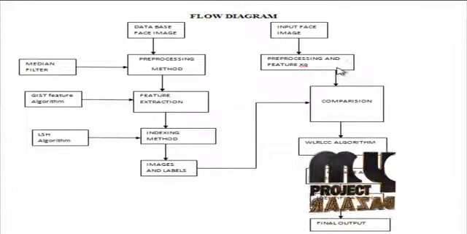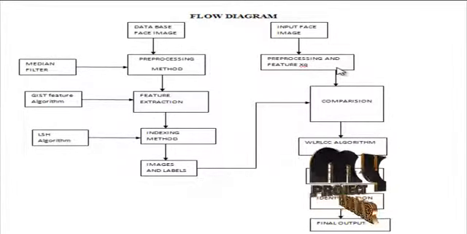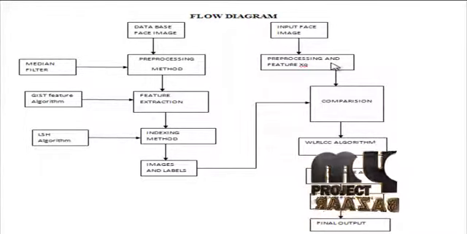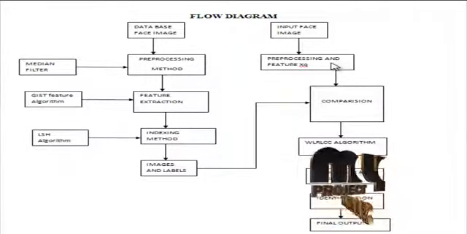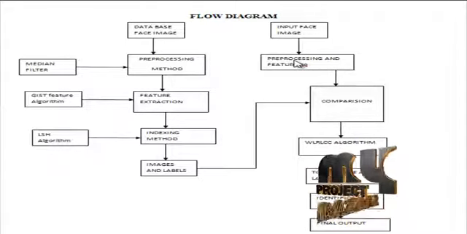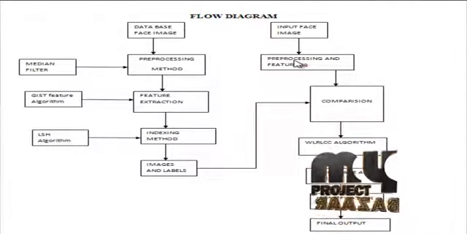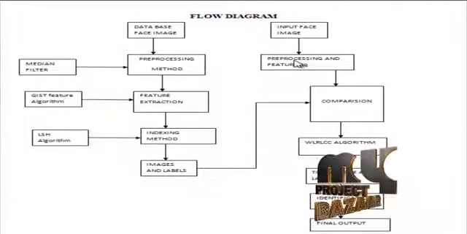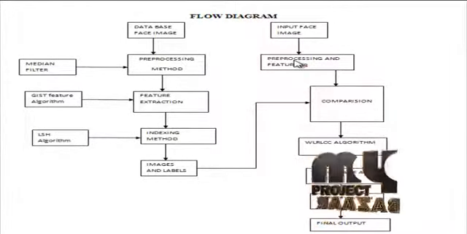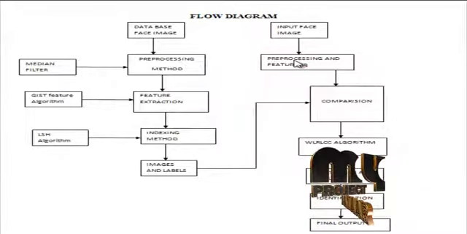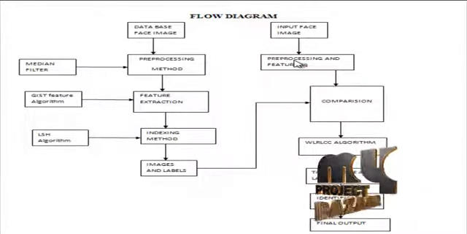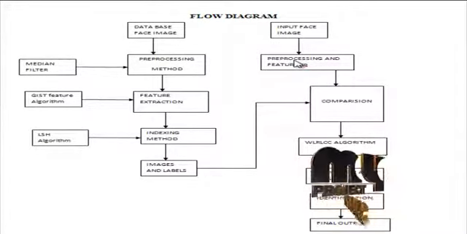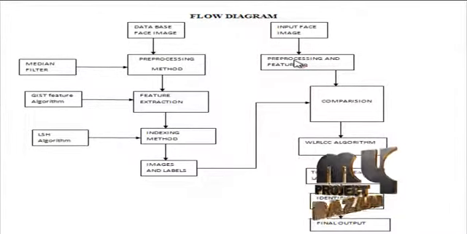Then go to the feature extraction block. The GIST algorithm is used in this block. GIST means generalized search tree. The generalized search tree algorithm is used in this method. It is a disk-based search tree. In computer vision, GIST descriptors are a representation of a low-dimensional image that contains enough information to identify the scene in an image. The GIST descriptor allows a very small size representation of the image.